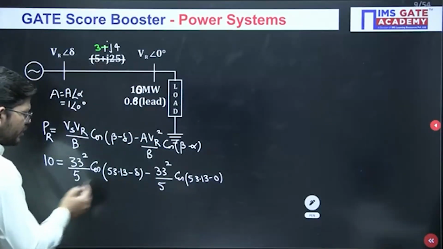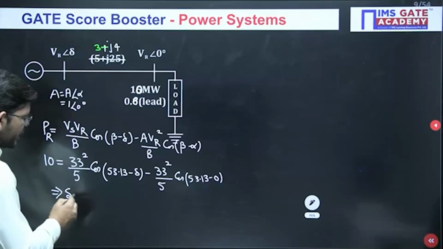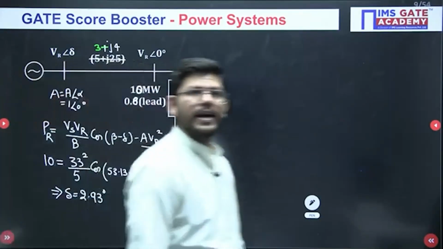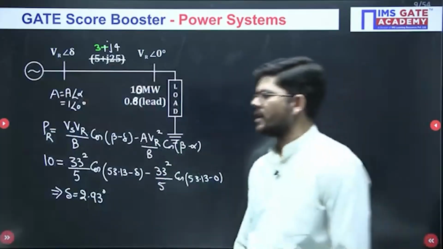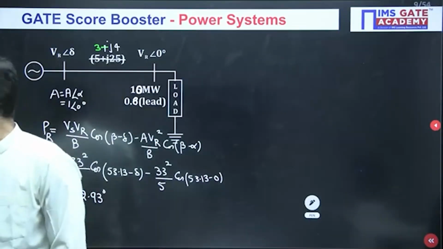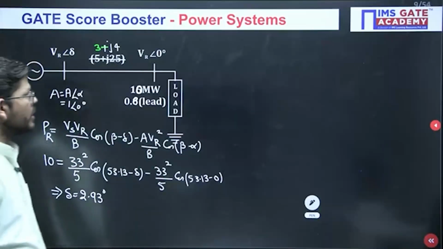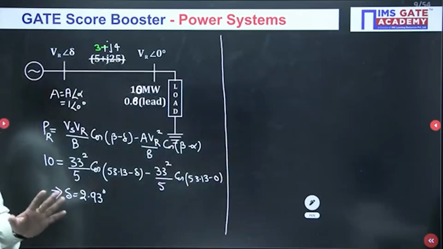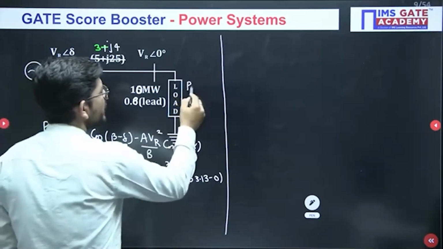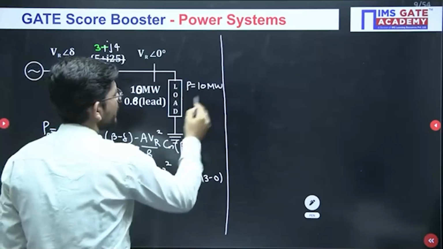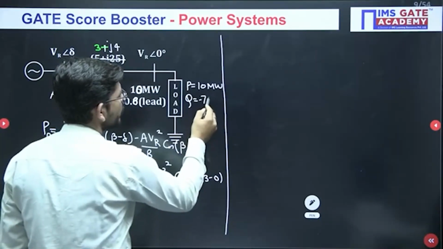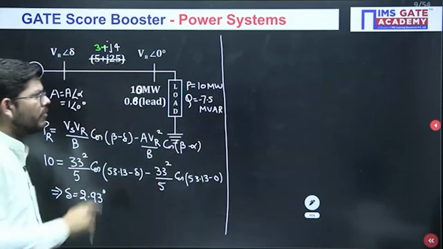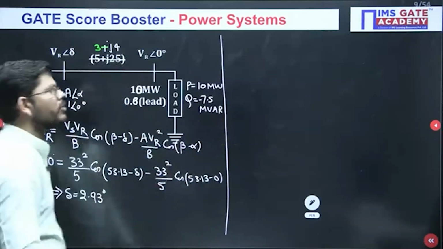So just see, only unknown thing here is del. So del value, when you will calculate from here, you will get 2.93 degrees. Are you getting the same answer, Divya, with this data? The del value coming will be 2.93. Okay, now since we got the value of del right now, so we have two information. We have the value of P, which is 10 megawatt, and we have calculated the value of Q, which is minus 7.5 MVAR. Okay, so these two datas are with us. First we have applied with P, now we are going to apply with Q.